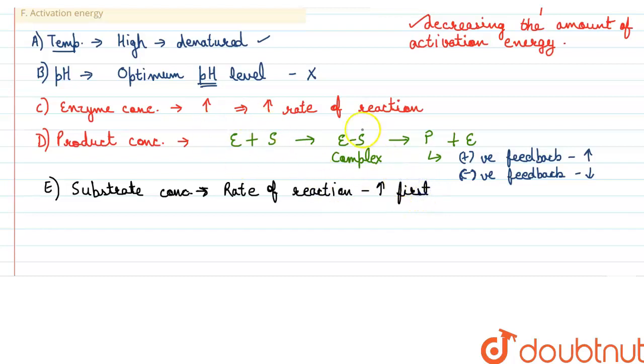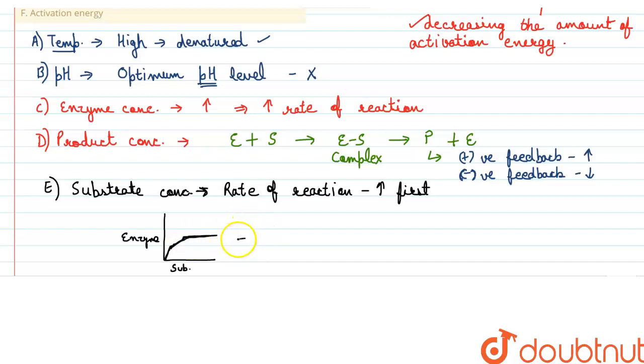If we see a graph between the enzymatic activity and the substrate concentration, suppose the y-axis represents the activity of the enzyme and the x-axis is the substrate concentration. Then we would see that initially, as the substrate concentration increases, the enzymatic activity will also increase, but at a certain point the graph will become flat.